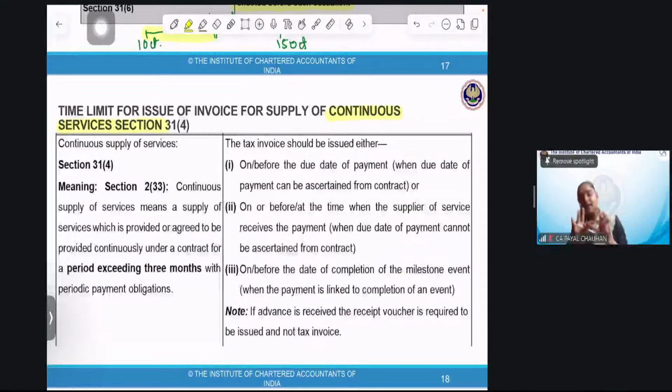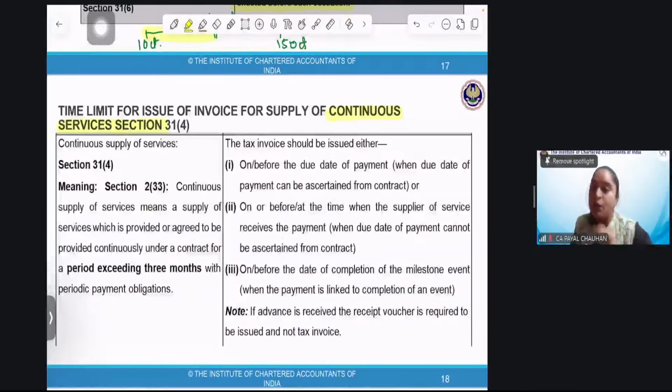First is the normal case. Under normal case, you can issue the invoice at the time of supply of service or beforehand or within 30 days. In case of those special entities like banking, non-banking, financial, 45 days. If the service ceases in between, then the invoice should be issued at the time of cessation along with the value which have been provided.